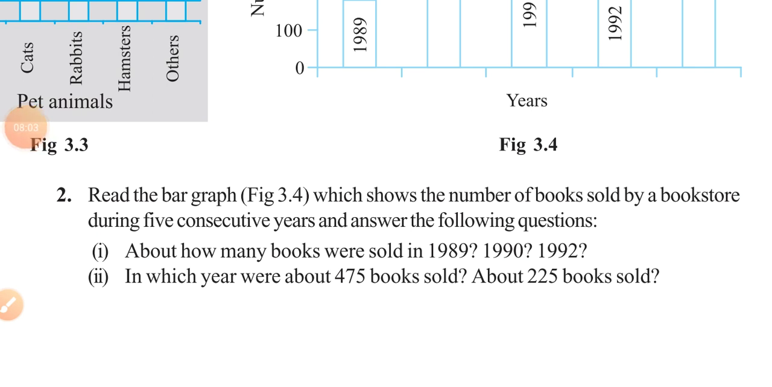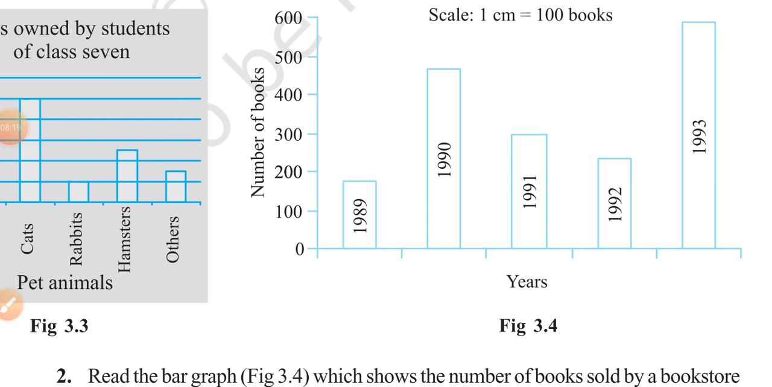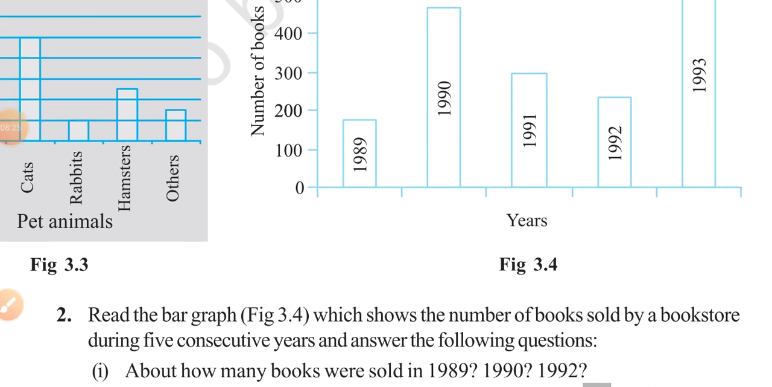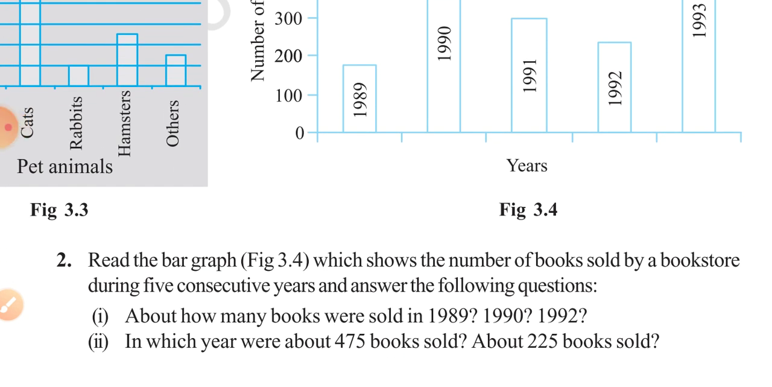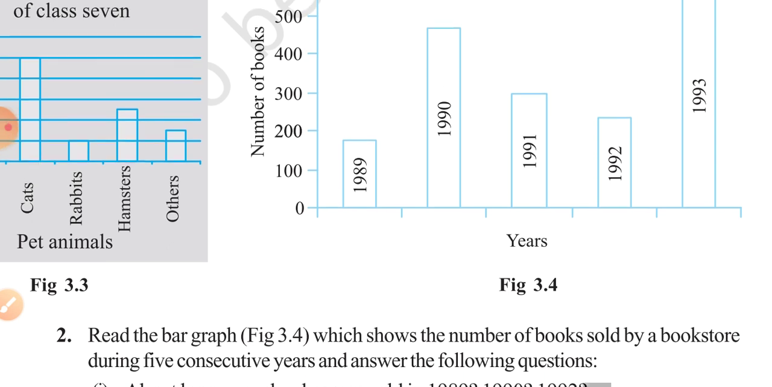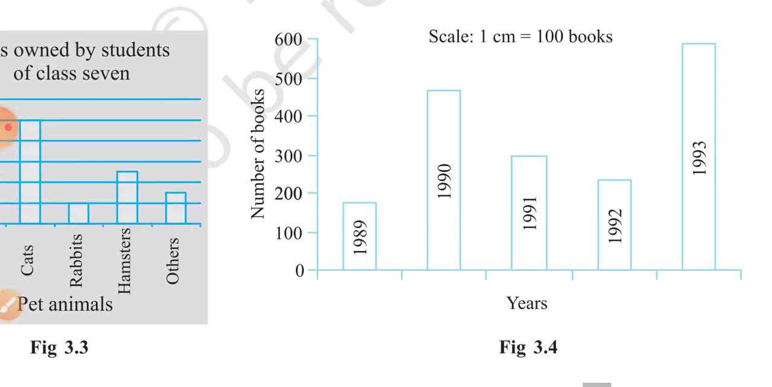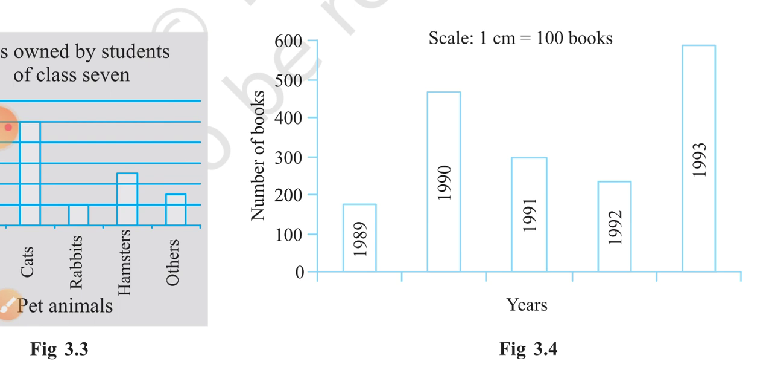Second question, read the bar graph in figure 3.4 which shows the number of books sold by a bookstore during 5 consecutive years and answer the following questions. The number of books in 5 years is given to you. First part, about how many books were sold in 1989, 1990 and 1992. Students, in this you have to find how many books were sold in 1989, 90 and 92.